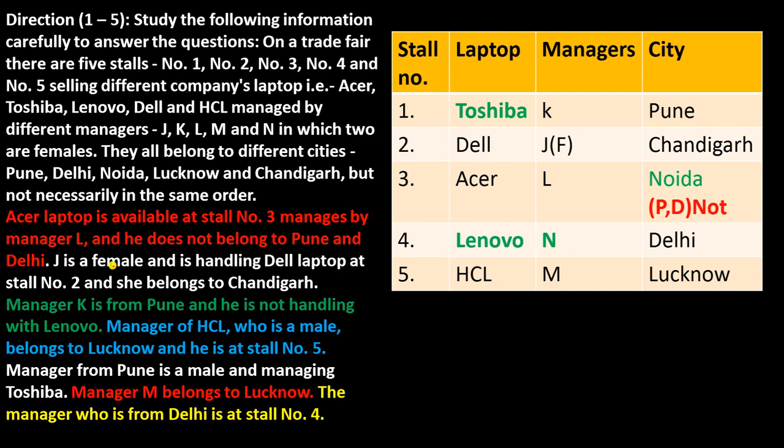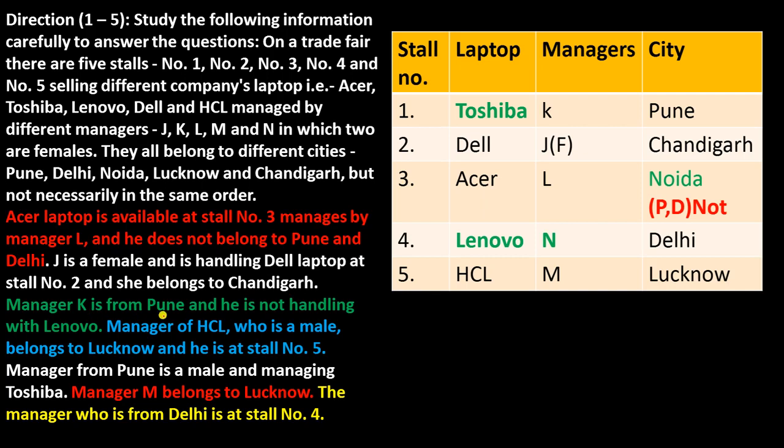J is a female and is handling Dell laptop at stall number 2 and she belongs to Chandigarh. So the information of J, everything is there. So you have to mention that laptop is Dell and city is Chandigarh. Now read the next one.